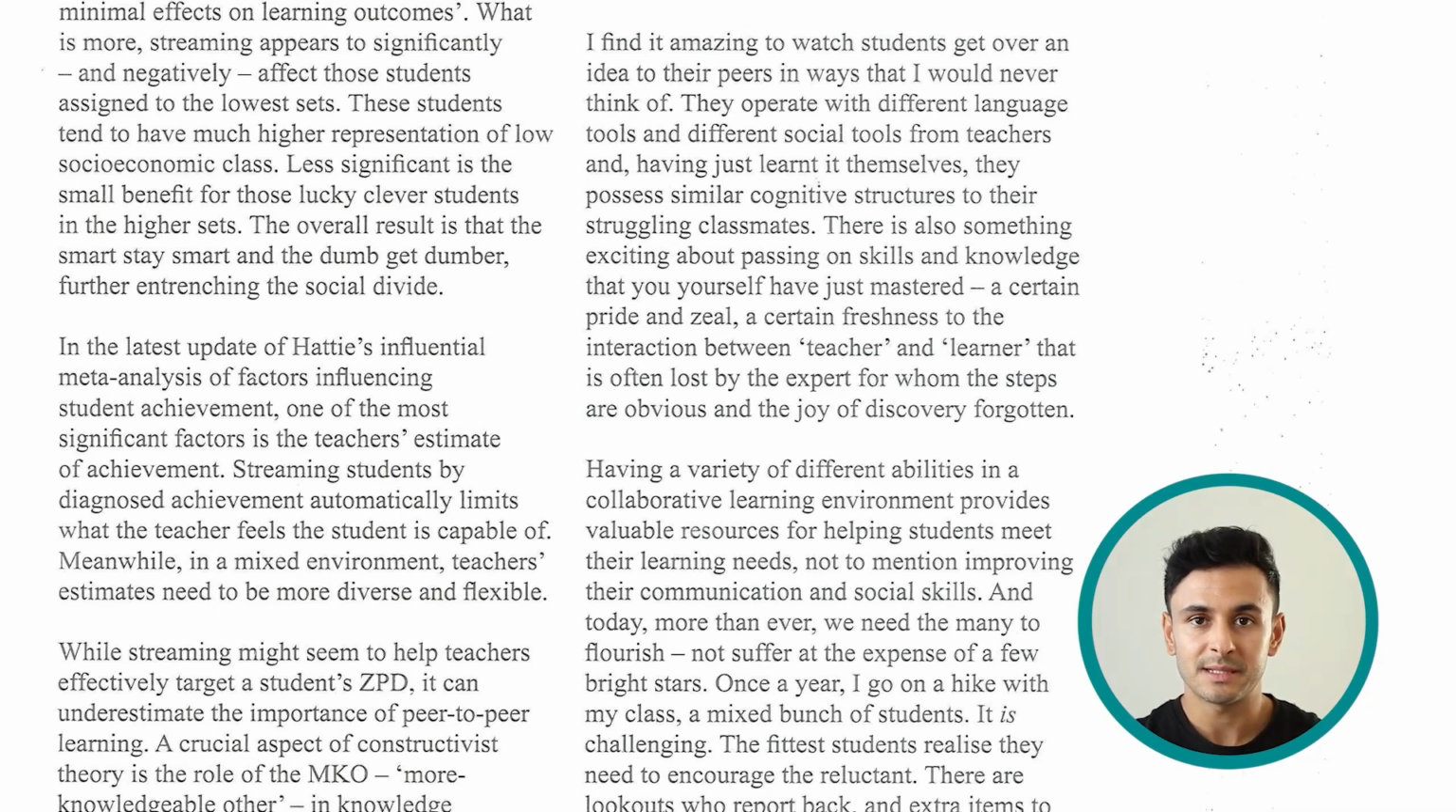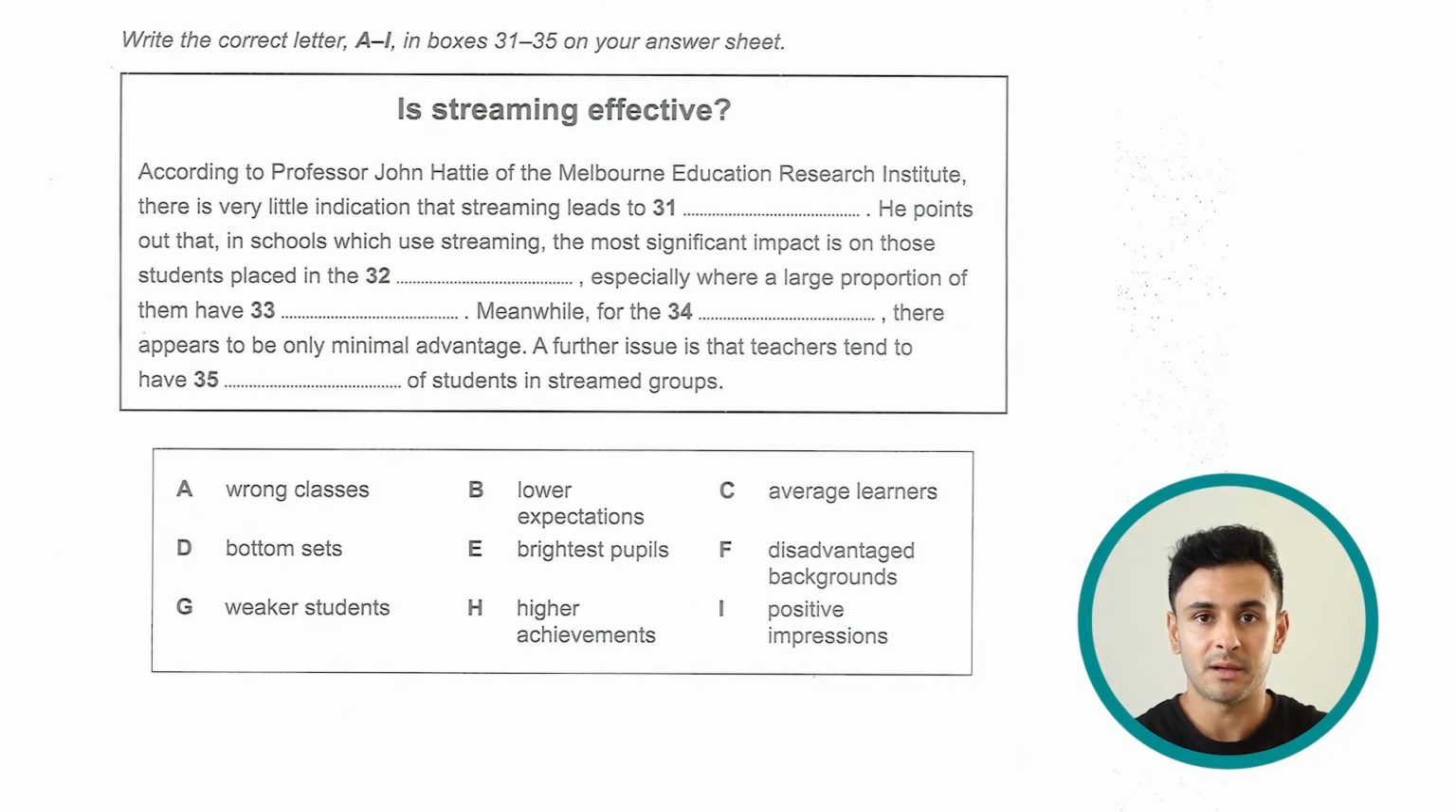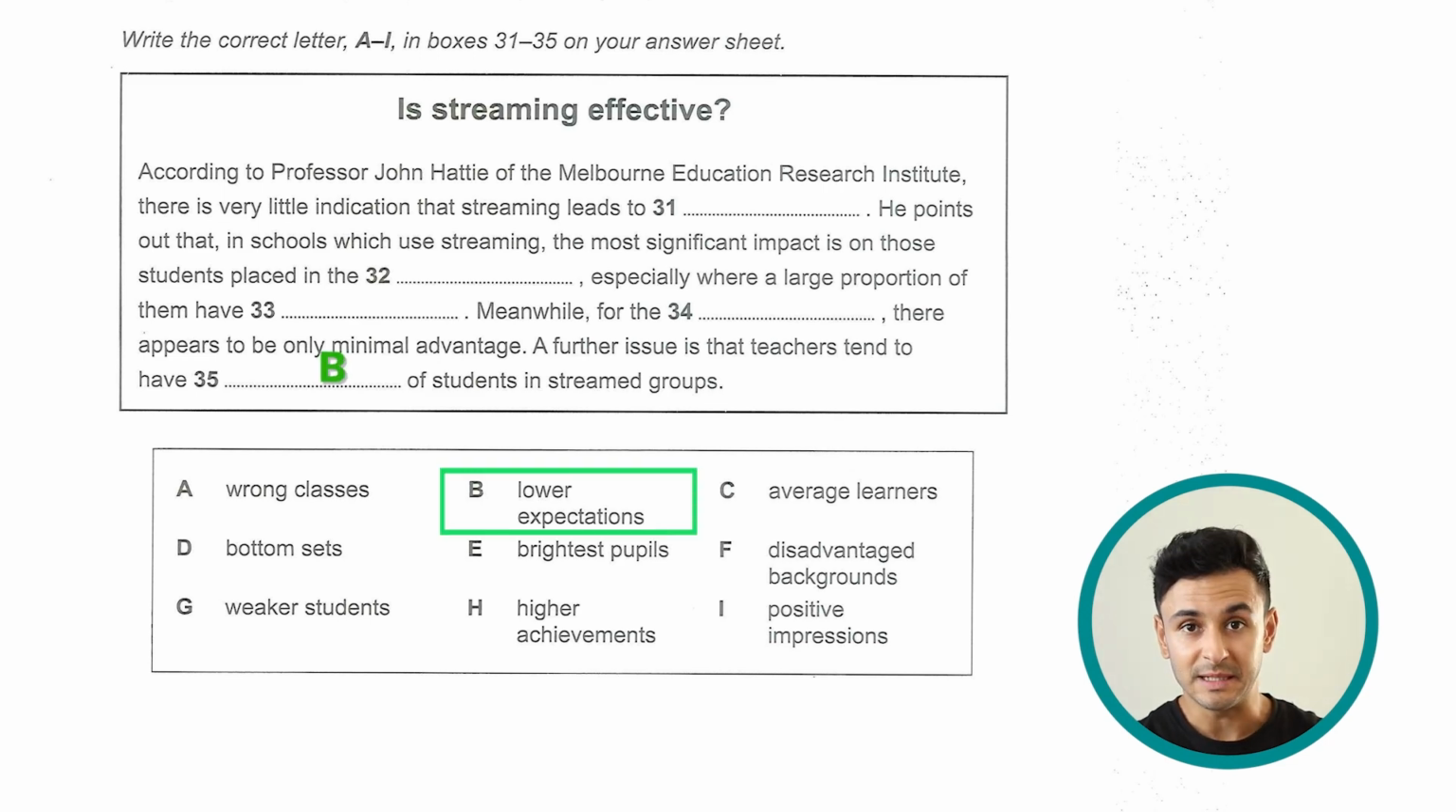If the teacher automatically thinks that this student is stupid, they will probably not teach them something that's a bit more challenging or something that can benefit them, because they will only be giving them very simple material, and then that will limit their ability. They will always be stuck with low level education if the teacher is not giving them what they are capable of learning. So to answer number 35, a further issue is that teachers tend to have 35, and the correct answer here would be lower expectations of students in streamed groups.